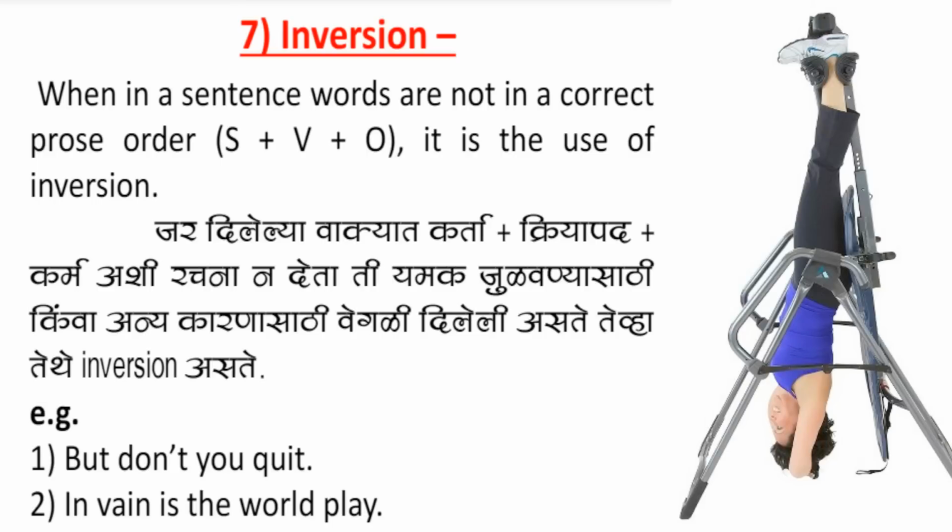In this given example, the words are not in the correct order, and the correct order is, but you don't quite. One more example. In vain is the world playing.